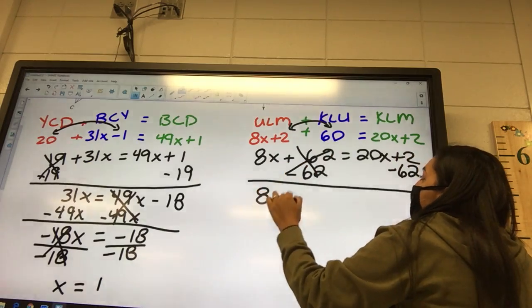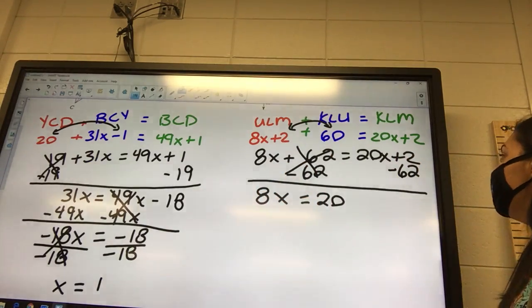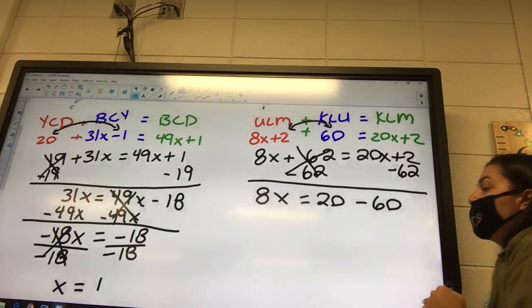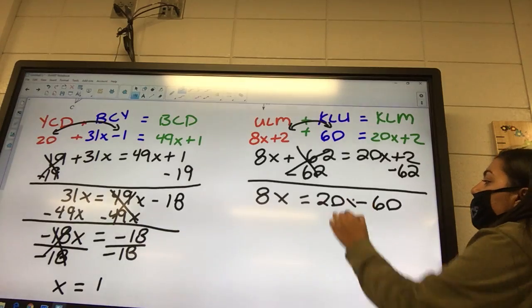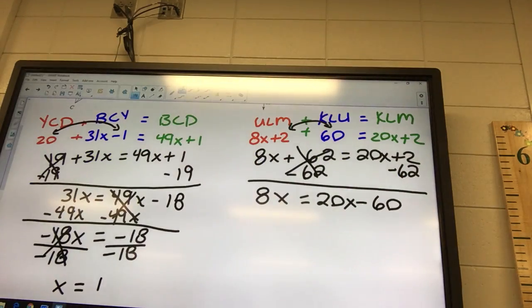So 8x equals 20x, and then positive 2 minus 62 is going to be negative 60. Oh, I forgot this x. 20x. Okay, 8x, is that a letter or a number? It's a letter. Okay, and then we hit equals, so now we're on the right side. 20x, is that a letter or a number?